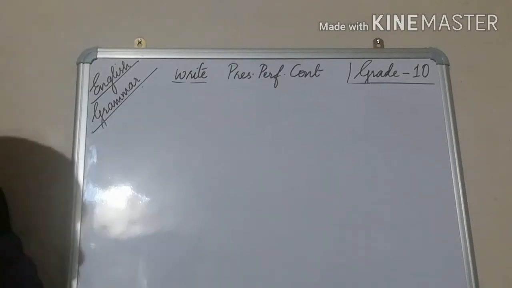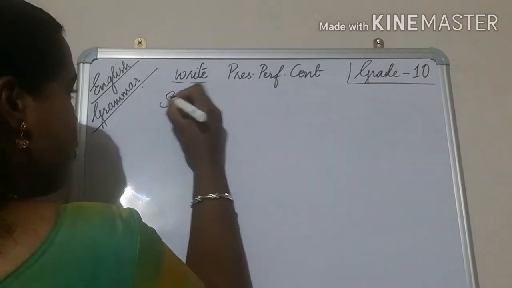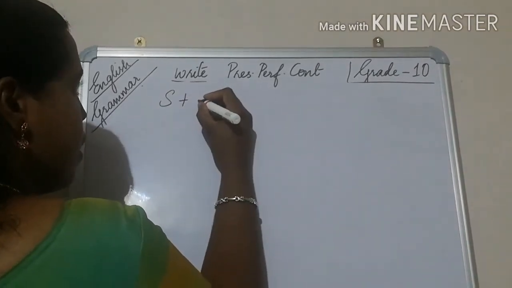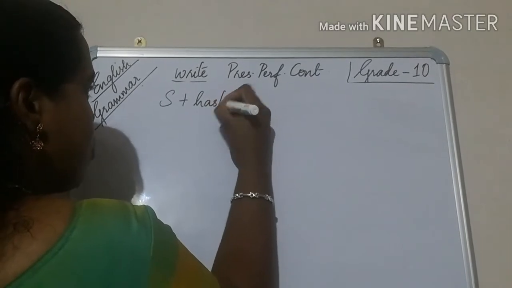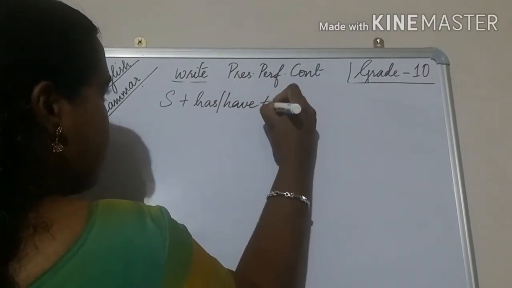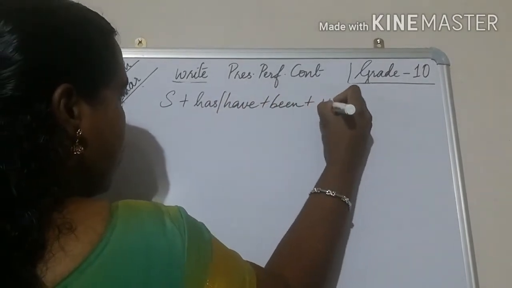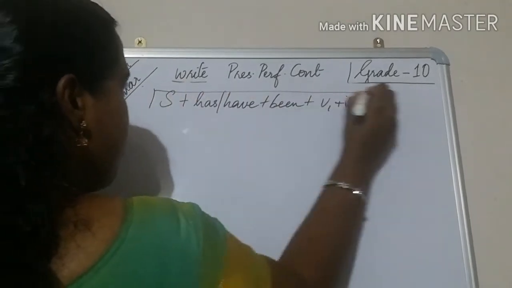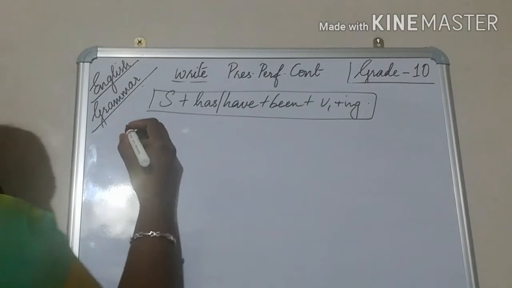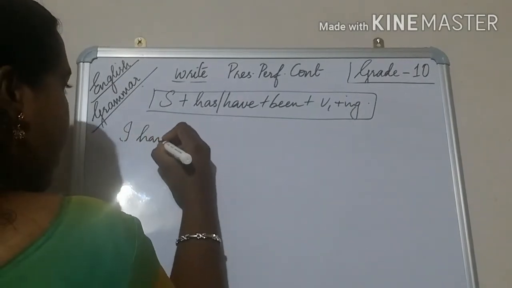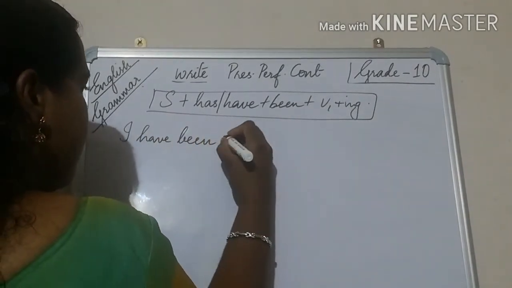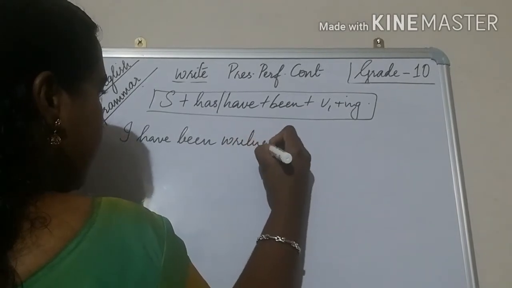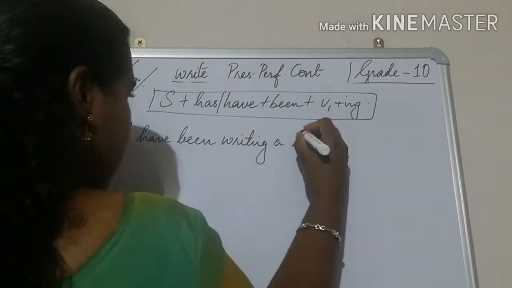Clear? Now for the present perfect continuous, the formula is subject plus has or have plus been plus V1 plus ing. Yes, this is a formula. And what is it? I have been writing a letter.